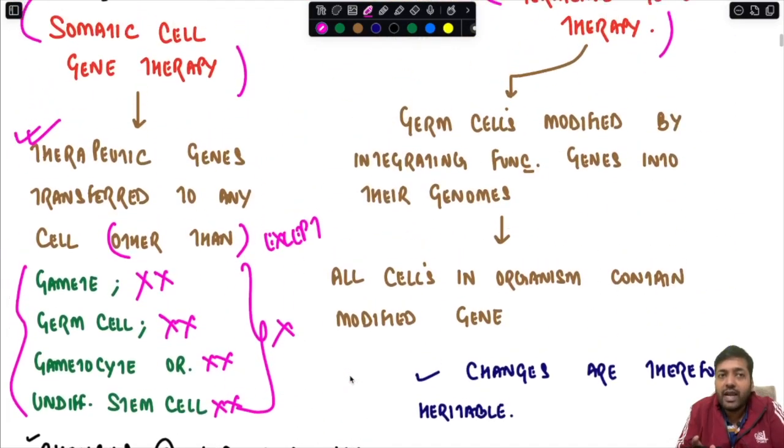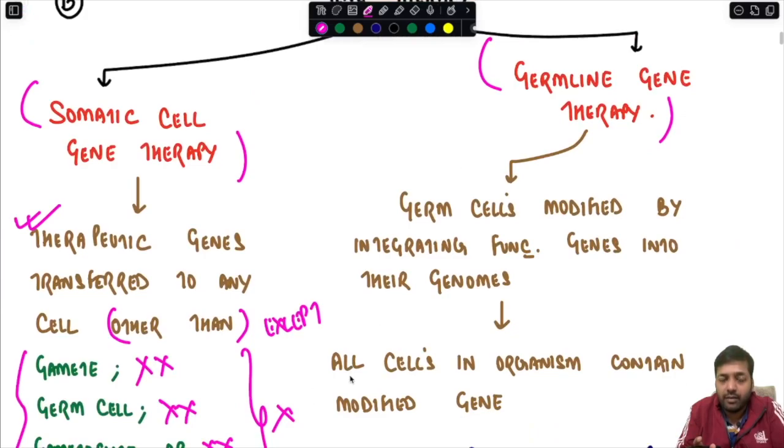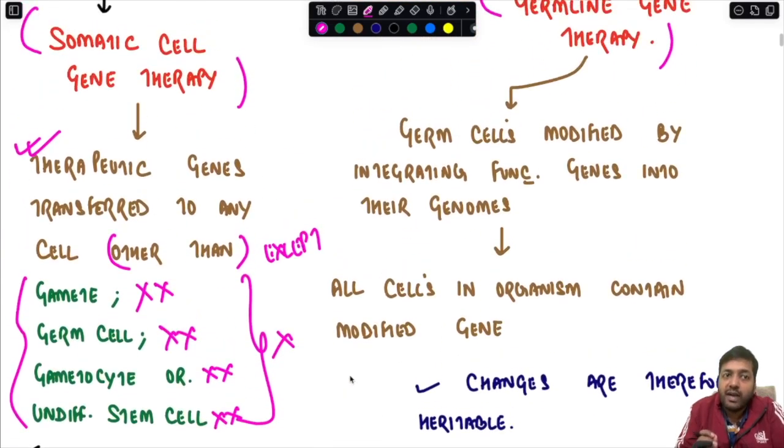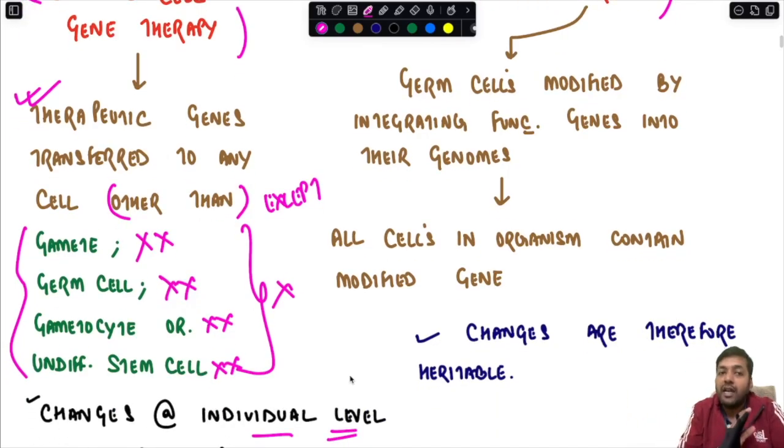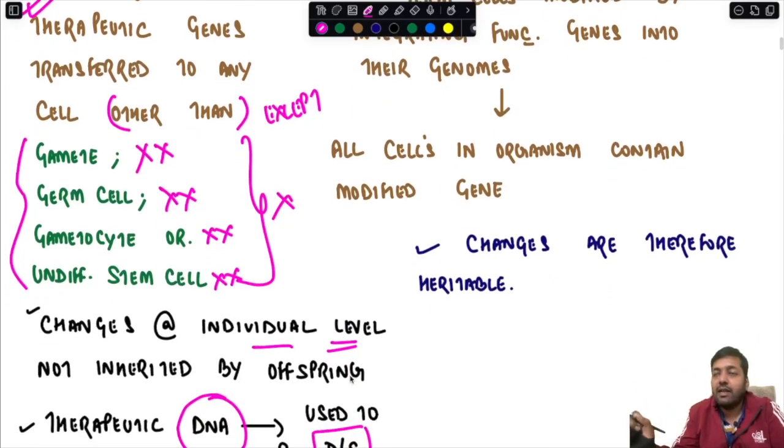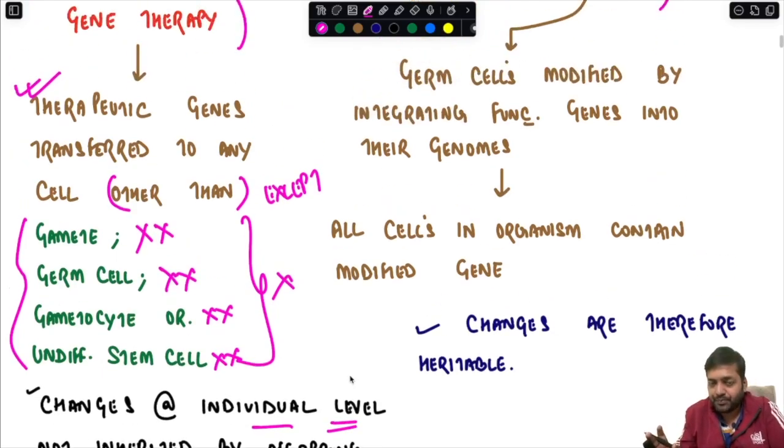So I will repeat: in somatic cell gene therapy, the therapeutic genes are introduced in any cell except the germ cells. They are limited to the patient level or individual level, and are not inheritable by the offspring.